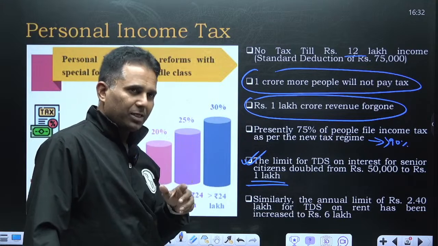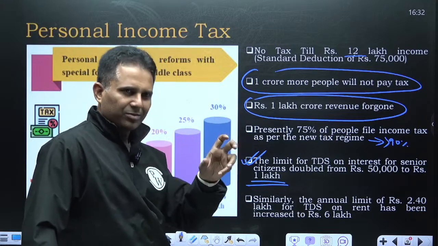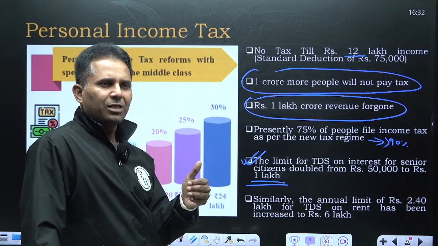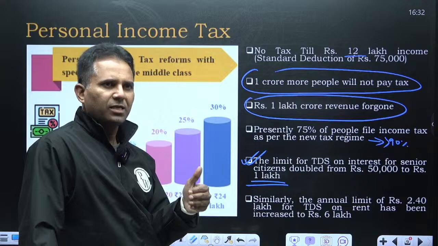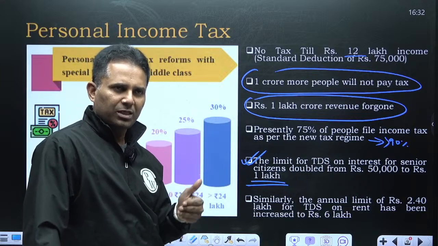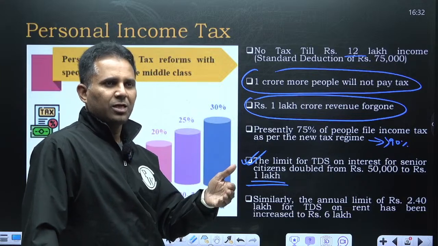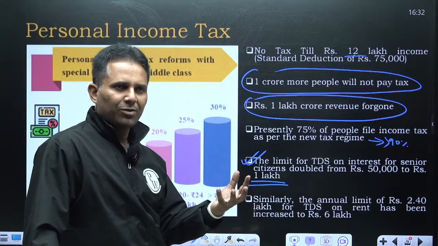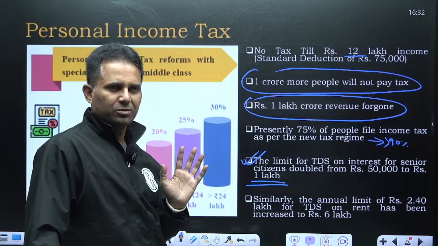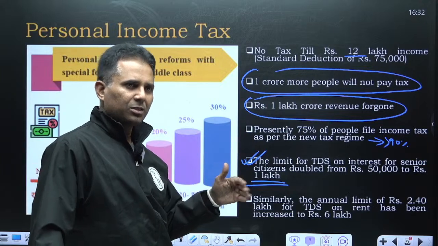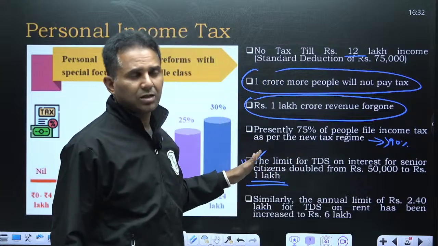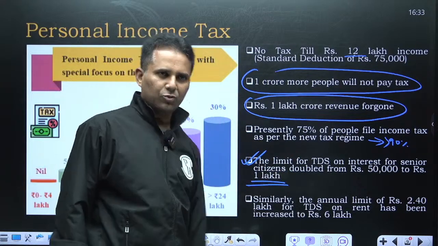That number I took was quite big, but let's say I am getting 8,000 rupees interest every month, which means 96,000 rupees interest a year. Banks will not deduct TDS, and I will get the entire interest in my account. Earlier, TDS was exempt only till 50,000 of interest income for senior citizens. Now it has been increased to 1 lakh.